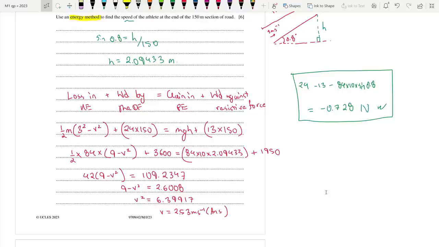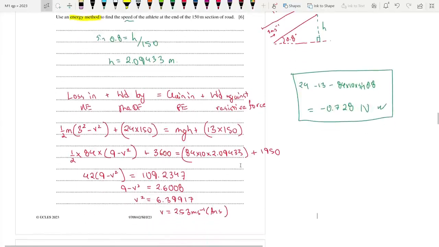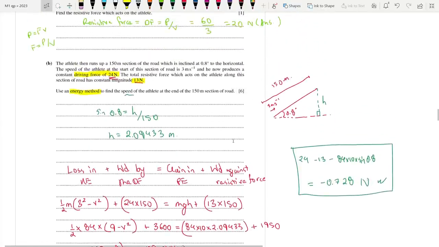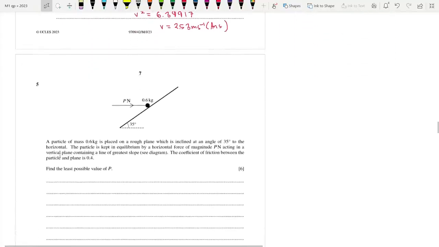Oh no, it had to be done like this. The final equation had to match like this, okay? It had to match this, or else you wouldn't be getting the final marks. Also, if you did it using Newton's law, you would get a maximum of 4 marks rather than 6, alright? Hopefully you guys got it. Let's move on to number 5.